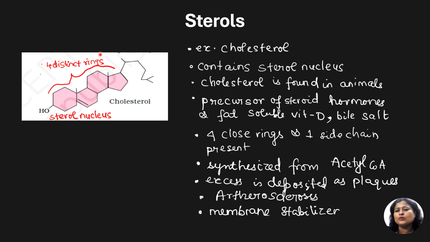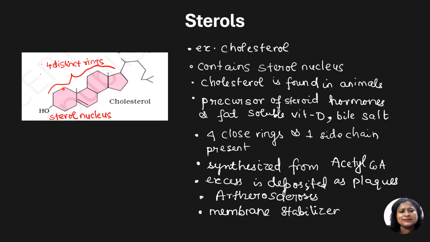Let us now do another important type of lipid, that is sterols. Now sterols essentially have a sterol nucleus. What is sterol nucleus, which is common in all the sterols? It is made up of 4 closed rings. 1, 2, 3, 4.